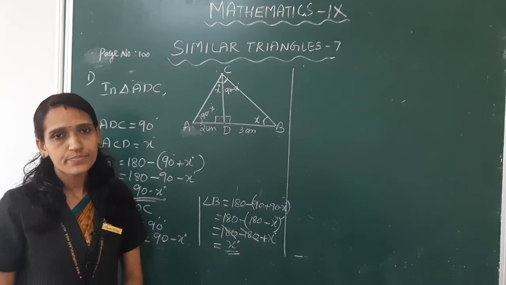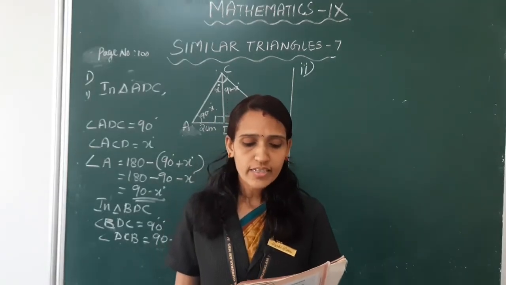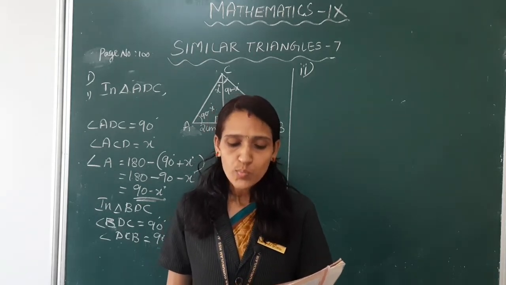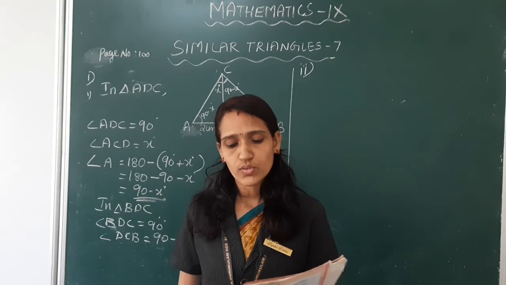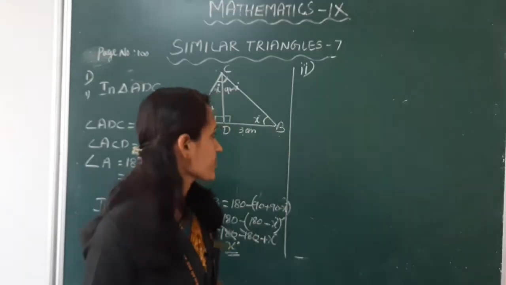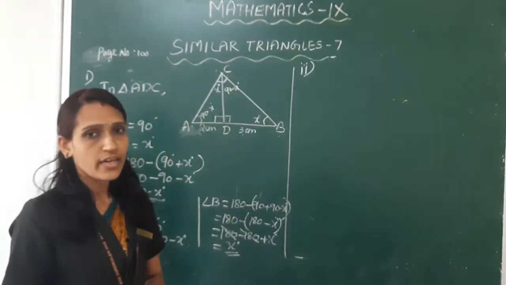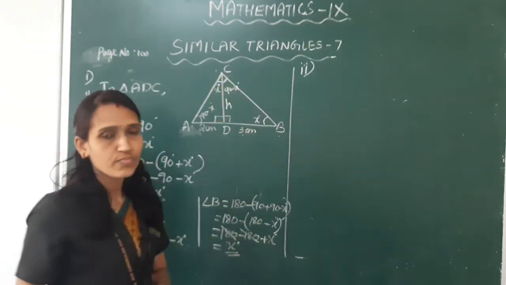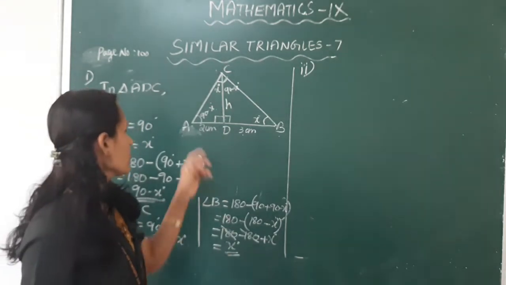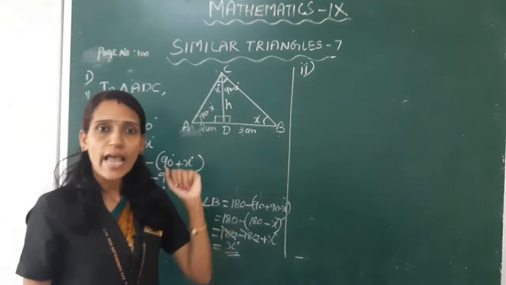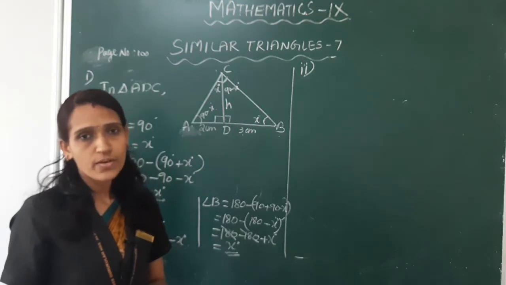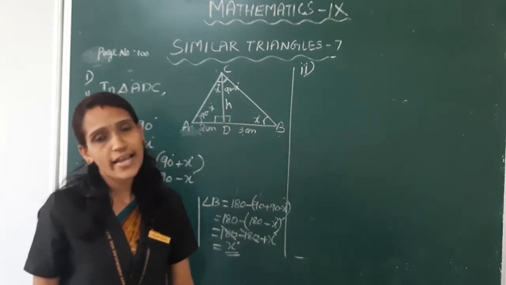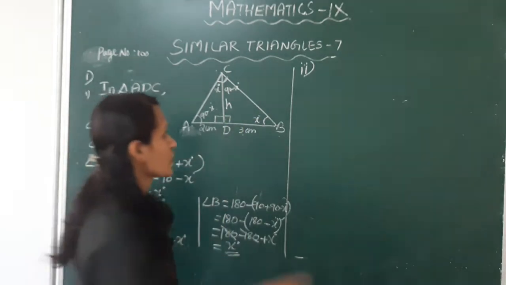Clear children? Second sub-question: taking the length of the perpendicular as h, prove that h by 2 is equal to 3 by h. Here the perpendicular length is taken as h. Now we proved that in these two triangles, angles are equal. So pairs of sides opposite equal angles are in the same ratio.